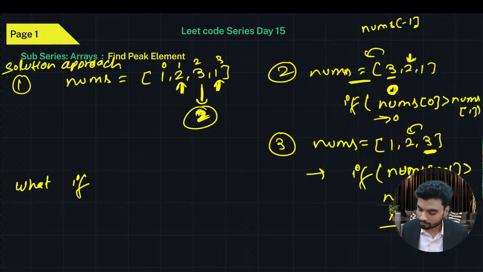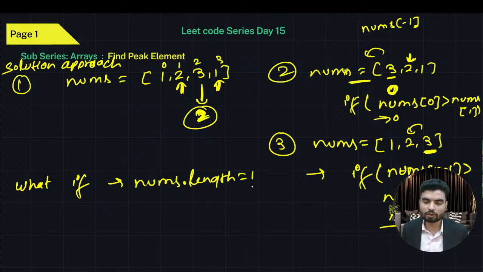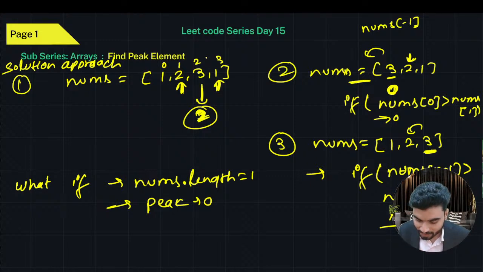Okay, so now what if in nums there is only one element? It means nums.length is 1. If there's only one element, it itself is a peak, right? Because if there is no mountain, the mountain itself is a peak. Yes or no? So in this case, the peak will be zero. So we understand these three scenarios. But what will be the scenario for this? I'm assuming the index of this 3 will be i. Okay, so I'll write this: nums[i]. This nums[i] should be greater than what?